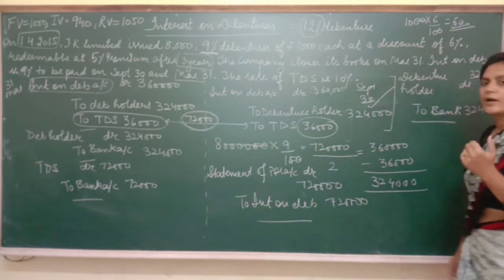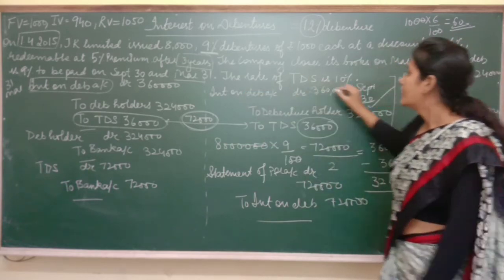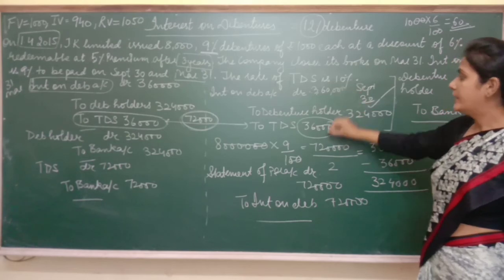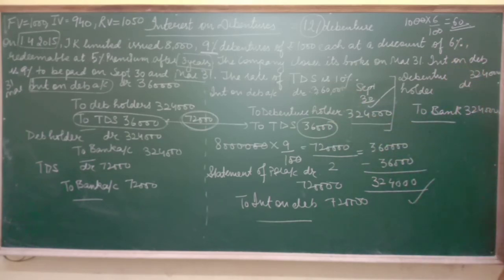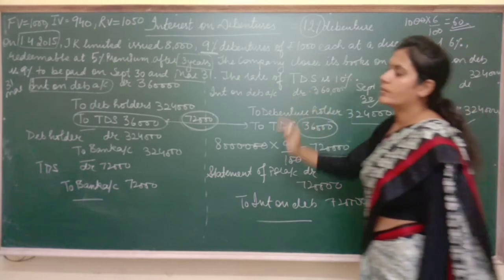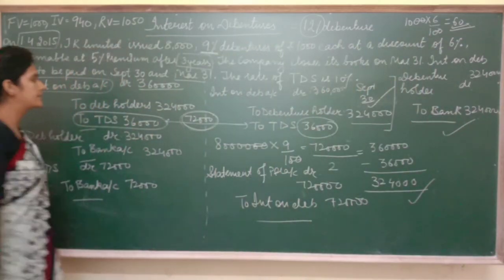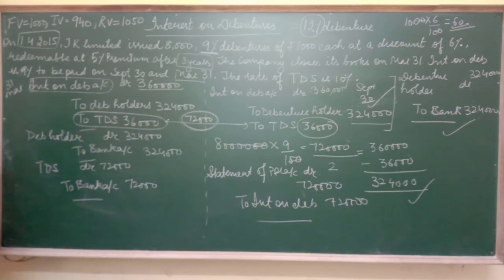So first of all, I'll pass the entry in the month of September. Interest on debenture, being an expense, will be debited. TDS will be deducted out of that, and the leftover amount will be paid to the debenture holder. And then the next entry, debenture holder to bank. Now the same repetition we are going to do in the month of March also. Interest on debenture 3,60,000 next installment, to debenture holder 3,24,000, to TDS 36,000.